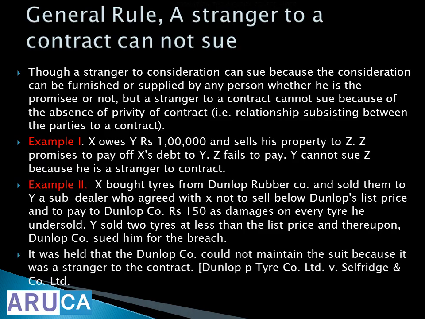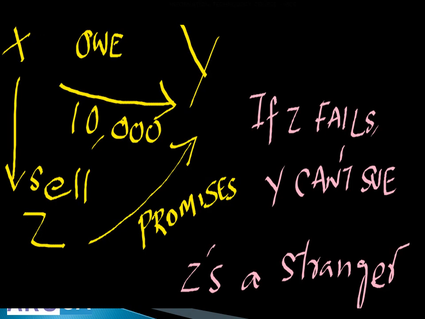Y sold 2 tires at less than this price and thereupon Dunlop sued him for the breach. Okay. It was held, that's the court saying, Dunlop company could not maintain the suit because it was a stranger to the contract. Right? That X and Y contract, Dunlop is not part, Dunlop is somebody else. Right? So there is no privity, it is a stranger. So here X owes Y 10,000 rupees.